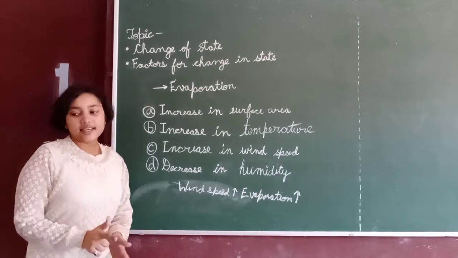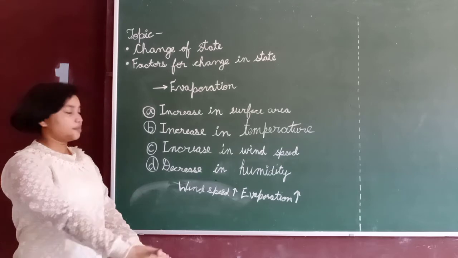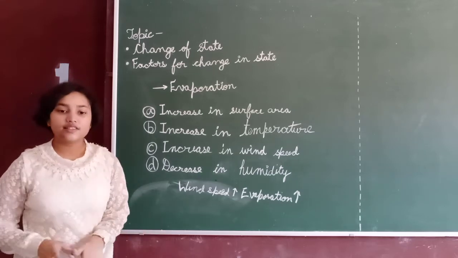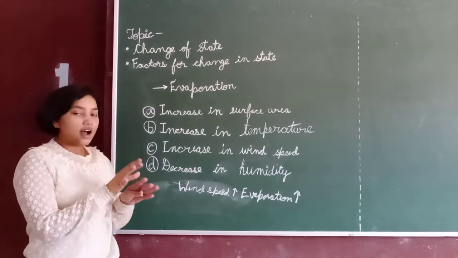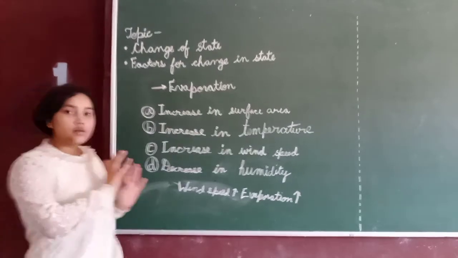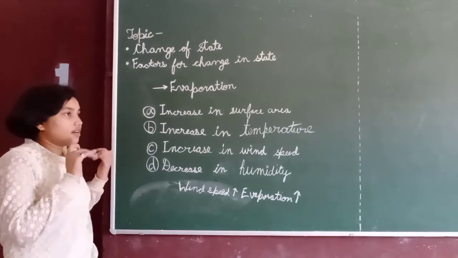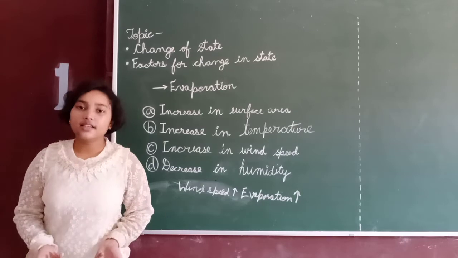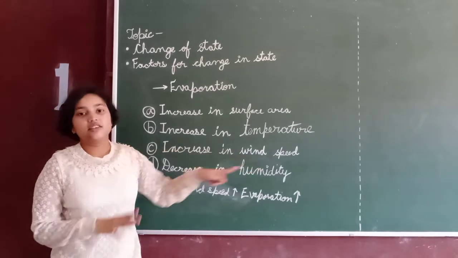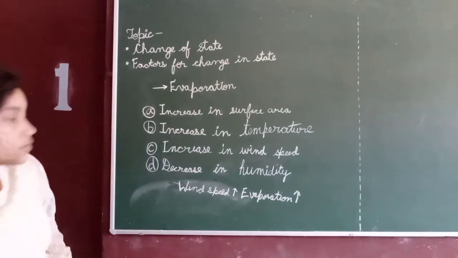One of the best examples of this is drying clothes in high-speed wind. We have already noticed that when clothes are dried on a wire and the wind comes at a very fast speed, the clothes dry very easily and faster. So increasing wind speed is one of the major factors that affect evaporation.